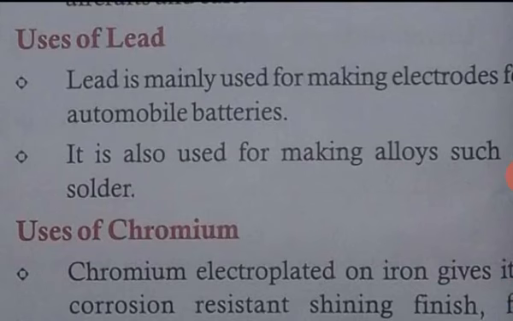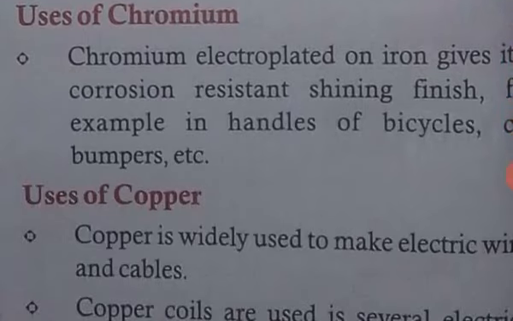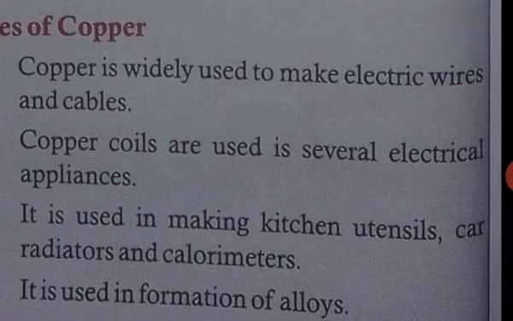Uses of lead. Lead is mainly used for making electrodes for automobile batteries and is also used for making alloys. And the uses of chromium. Chromium is used in the electroplating of iron to prevent it from corrosion. And the uses of copper. Copper is widely used to make electrical wires or cables, and copper coils are also used in electrical appliances, and alloys for kitchen utensils are also formed from copper.